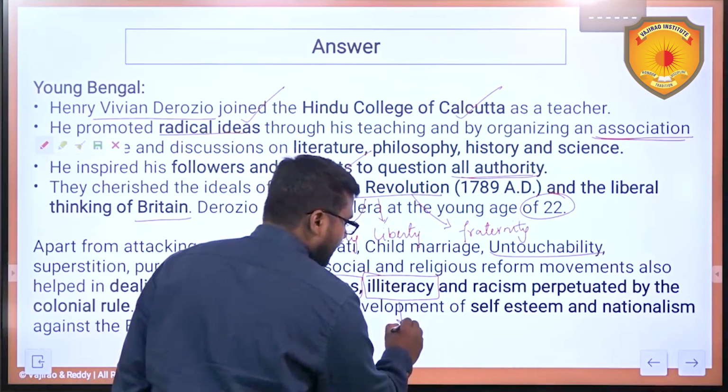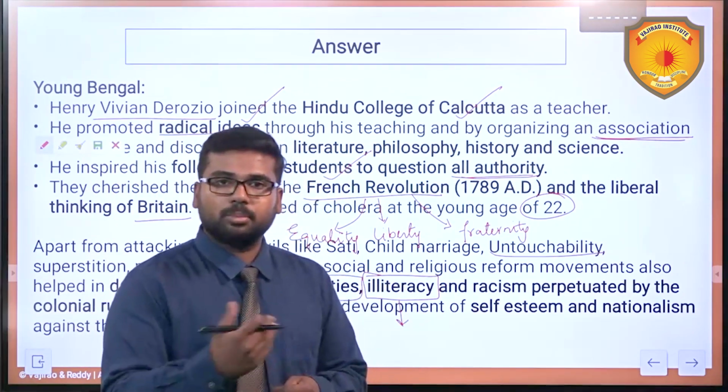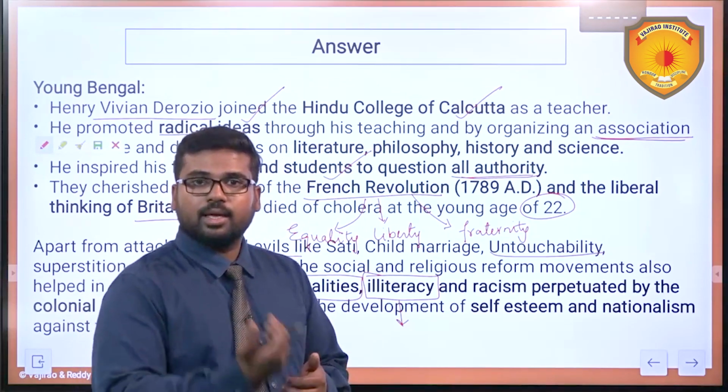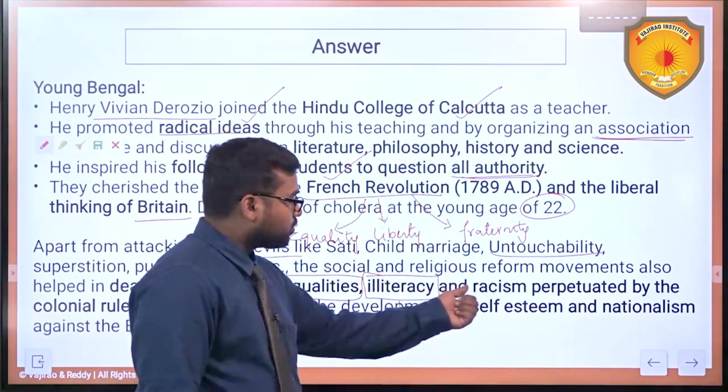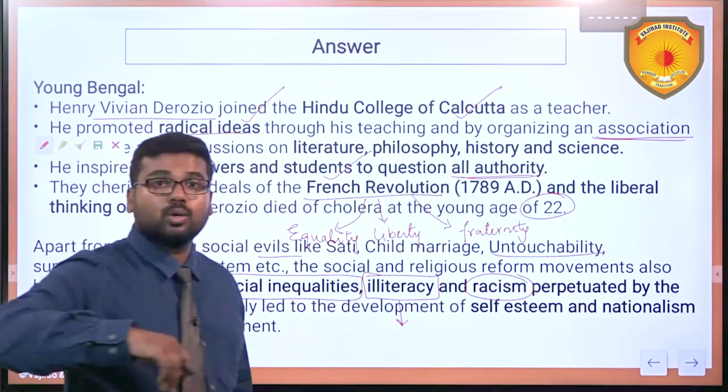They also advocated the education of all, particularly women who were not being given educational rights during the Vedic time periods. Then racism, which was perpetuated by the colonial rulers.